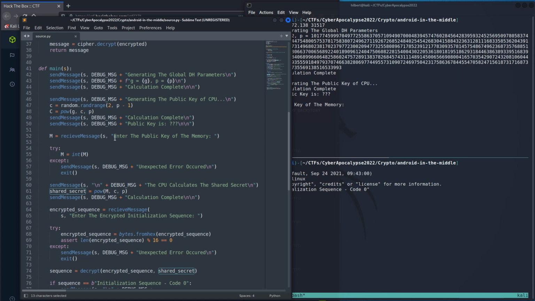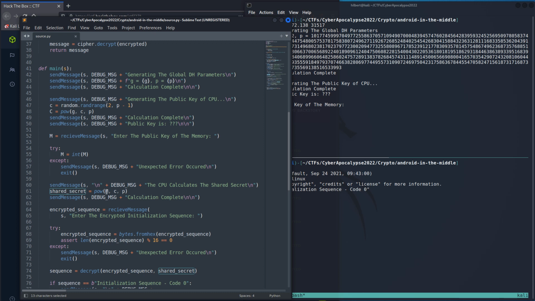We tell it our M, we're going to give it 0. Well, then it's going to say 0 raised to the power of some number we don't know, modulo P, is going to be what? Well, what's anything times 0, right? Doesn't matter how many times we multiply 0 with itself, we're going to get 0. So that means if we give it 0, we know what the shared secret is.